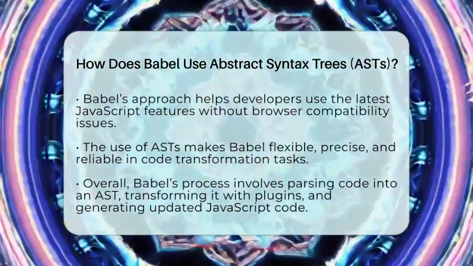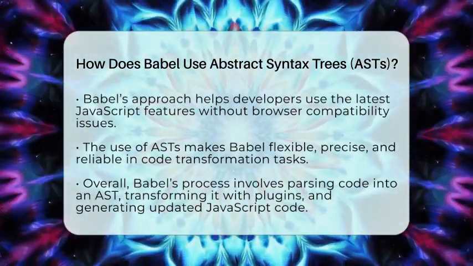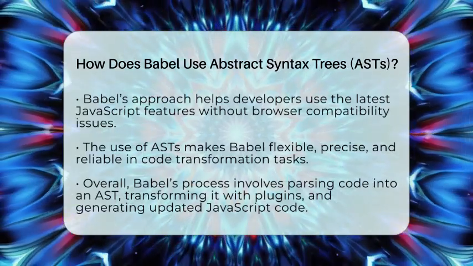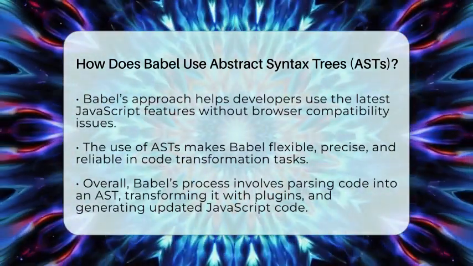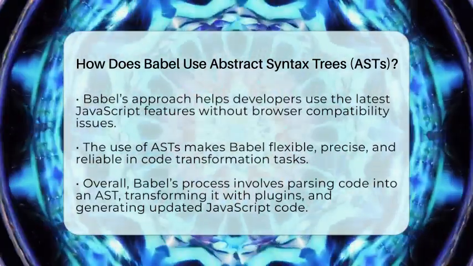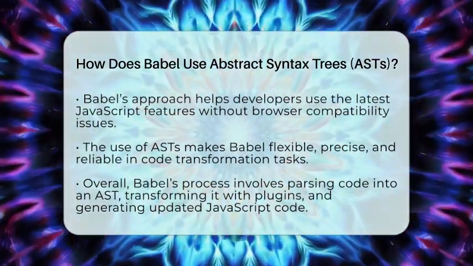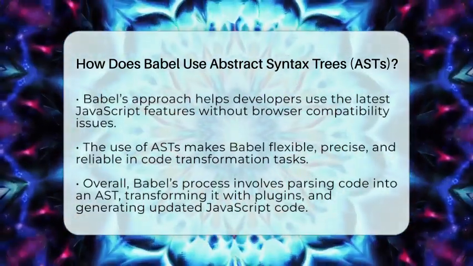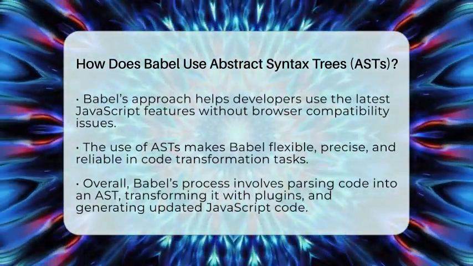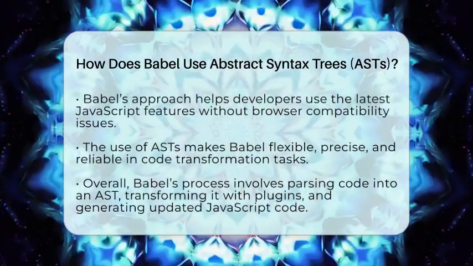In short, Babel uses abstract syntax trees as its core tool to understand, modify, and generate JavaScript code. It parses your code into a tree, transforms that tree with plugins, and then turns it back into code ready to run. This process makes modern JavaScript development smoother, more reliable, and more adaptable to different environments.